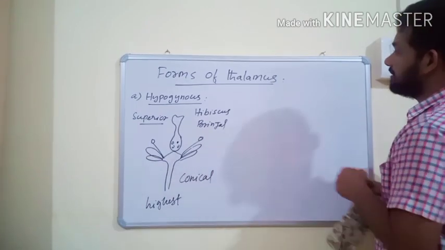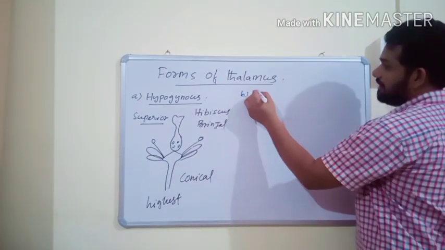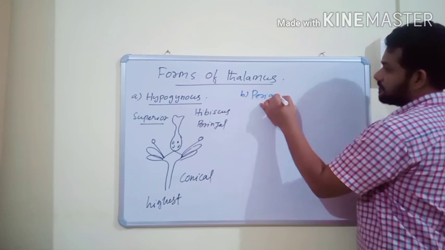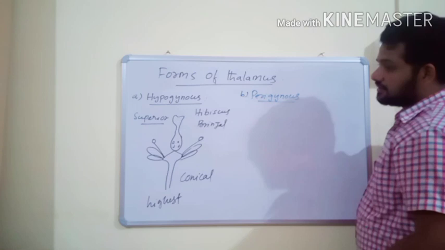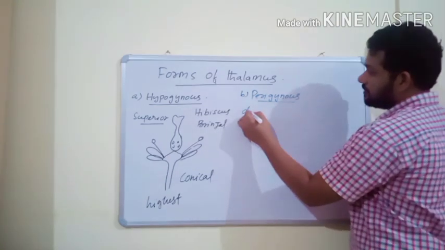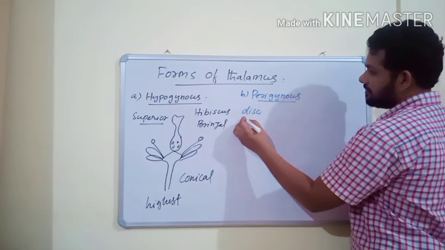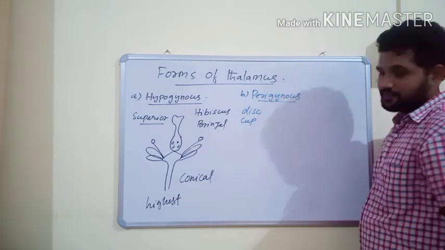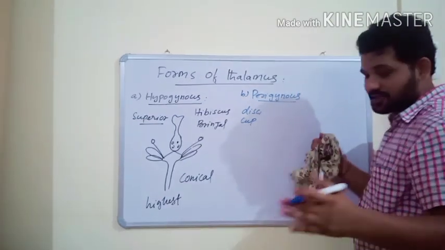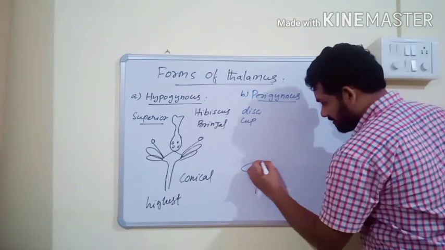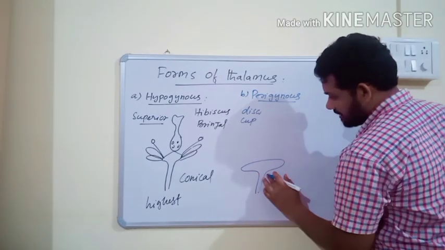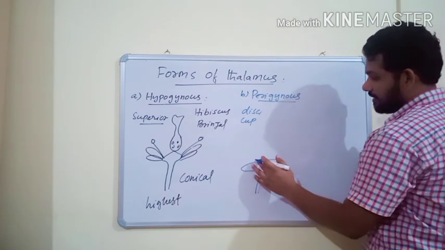And the second type is perigynous flowers. In these flowers, the thalamus is modified into either a disc shape or a deep cup shape, and the thalamus is expanded towards the lateral sides, like that.